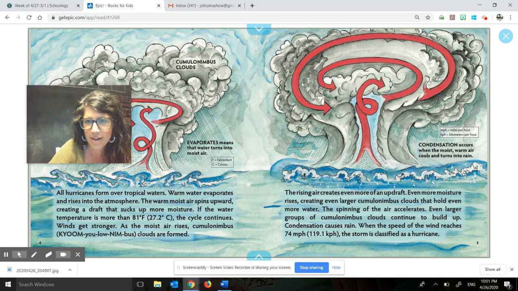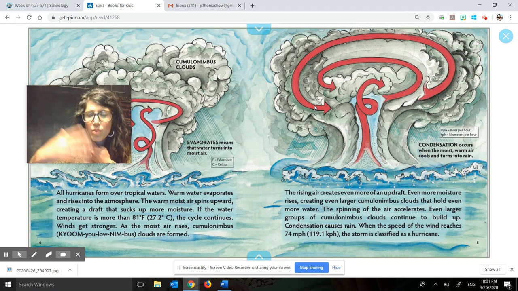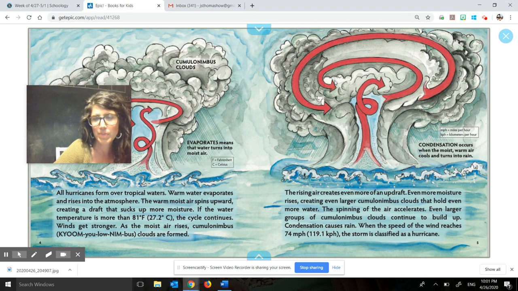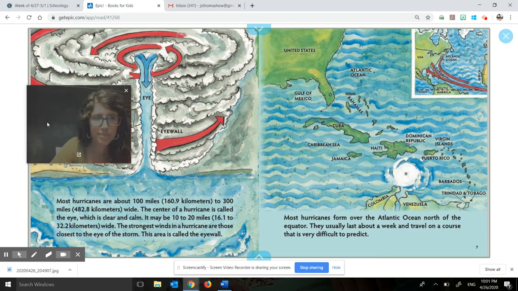All this warm air and moisture that's rising and rising and rising sucks up more and more and holding even more. And then finally it gets so full that the condensation causes it to start to rain. And the moist air is causing all this wind that's going so fast and spinning so huge that it is classified as a hurricane. Okay, this diagram is really helping me visualize what those hurricanes are like and how they work.